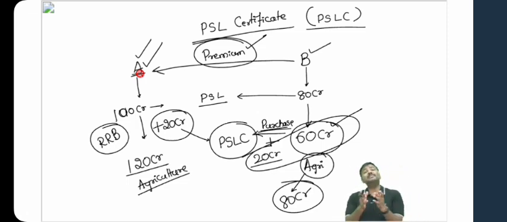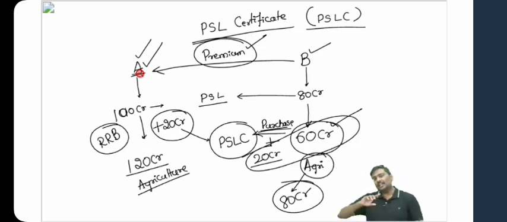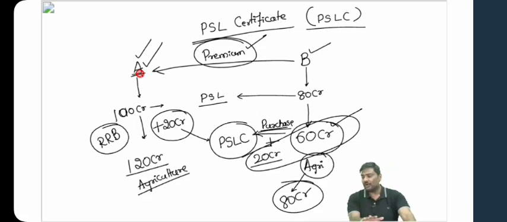If there was no system of PSL certificate, think of it, I'll ask you a question: will the loans given to the agriculture sector be higher or not? Please look at the picture and let me know. If there was no system of PSL certificate, what would be the total loans flowing to the agriculture sector? Anyways, Bank A would have provided more loans because it's an RRB.